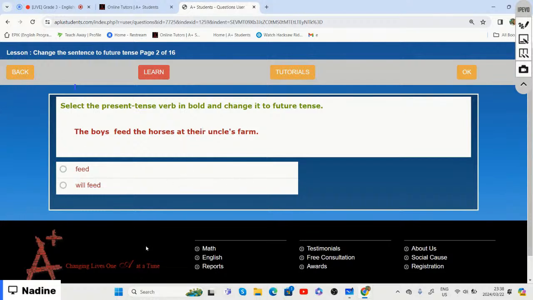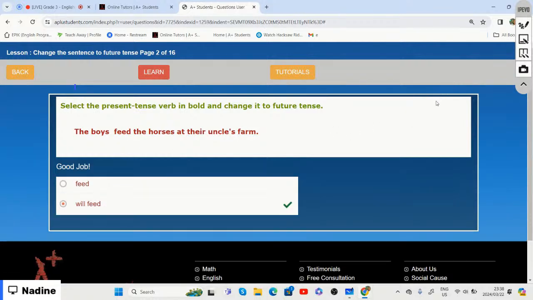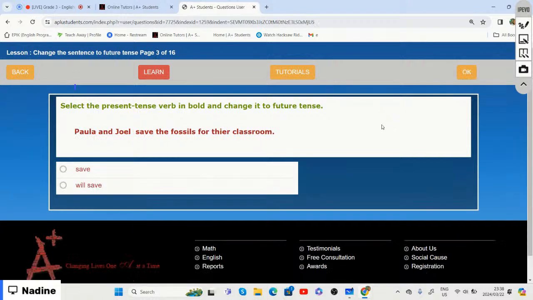We can then say the boys will feed the horses at their uncle's farm. Paula and Joel save the fossils for their classroom.